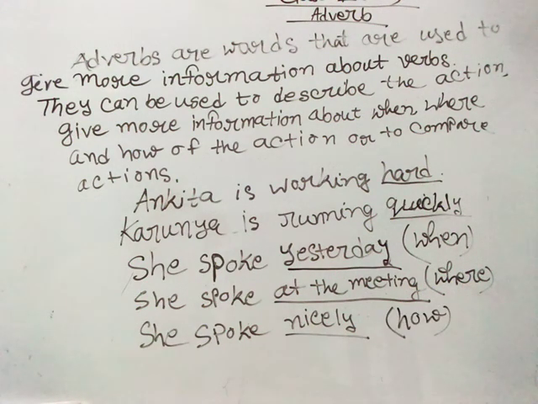So we can have a trick here: if you are being asked with the word when, where, or how, and you are getting a specific answer for it, then it is surely an adverb. She spoke yesterday. When did she speak? Yesterday, an adverb. Where did she speak? At the meeting, again an adverb. How did she speak? Nicely. So when, where, how: if you get an answer to such questions, it's an adverb.